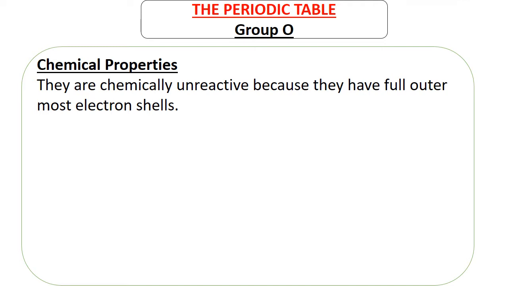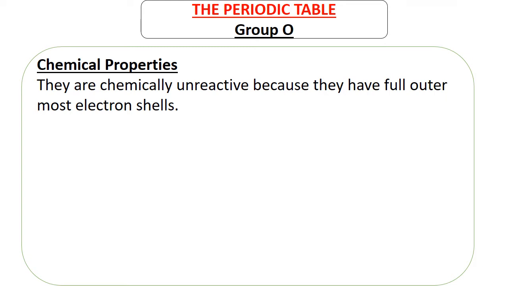Why is it that because they have full outermost electron shells, they do not react? How does having full electrons in the outermost shell make them unreactive? Atoms tend to lose, gain, or share electrons. The act of sharing, losing, or gaining electrons is what makes a reaction possible.